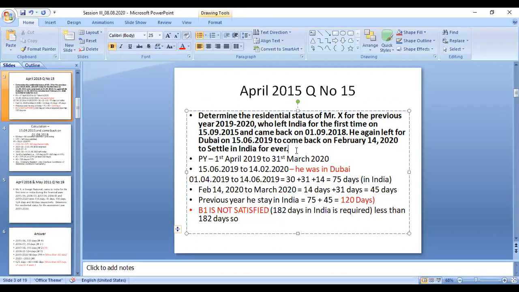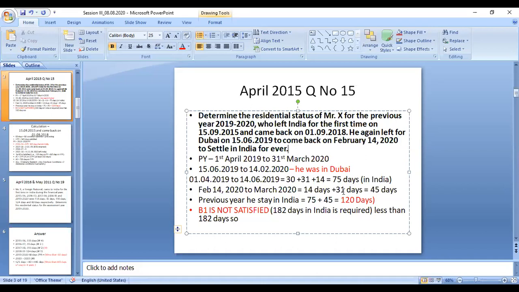Who left India for the first time on 15/9/2015 and came back on 1/9/2018. He again left for Dubai on 15/6/2018 to come back on February 14, 2020 to settle in India forever. So now we can understand that in this problem they are asking only one statement.